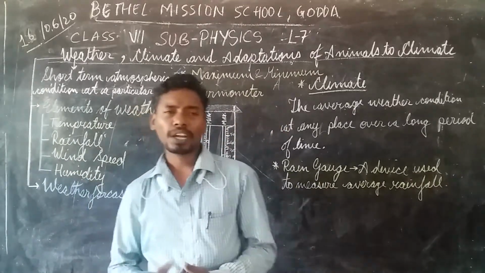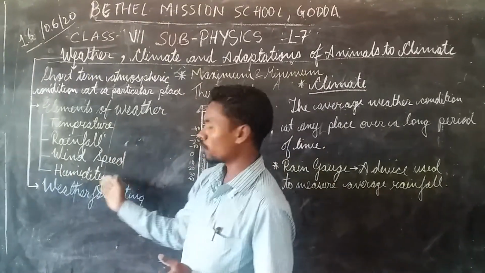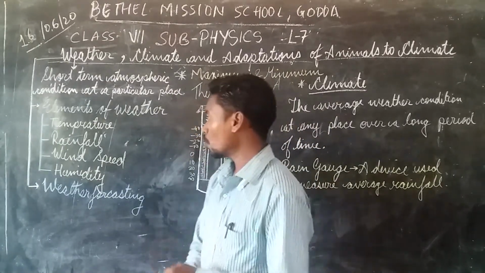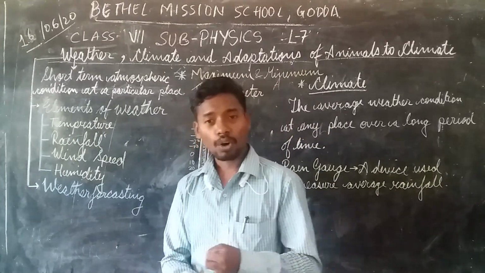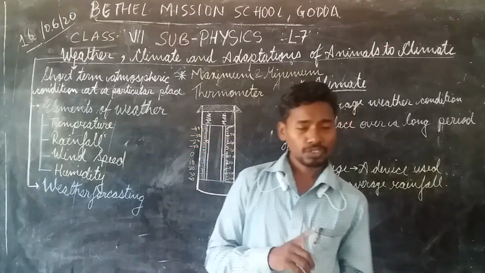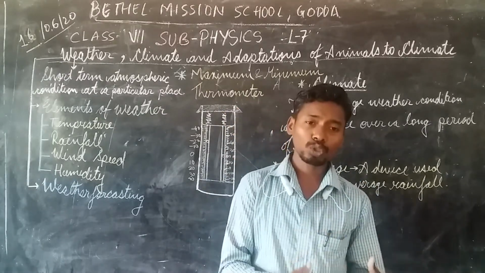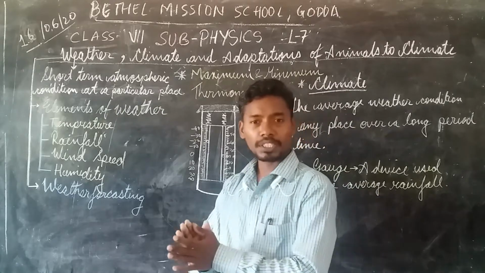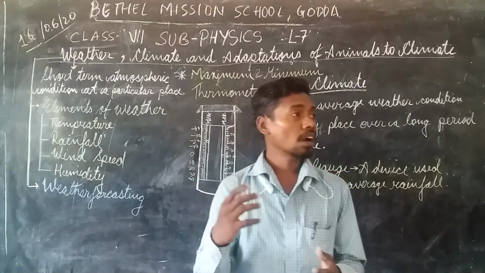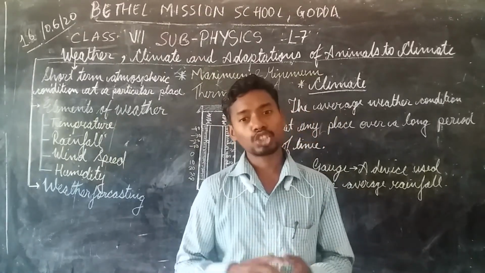We can define weather by these four terms: whether it is hot or cold, whether it is raining or dry, whether it is humid or dry, or whether the wind is blowing at a high, low or moderate speed. Sometimes a cyclone comes, when the wind blows with a great speed. That is called a cyclone or storm.